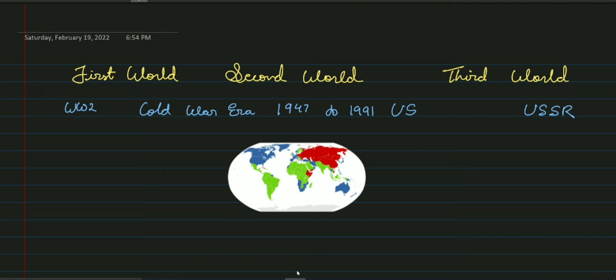Okay, so during the Cold War period, there were various terms used like first world countries, second world countries, and third world countries. So what do these terms mean in this context? As I told you, there was a war going on between USA and USSR.